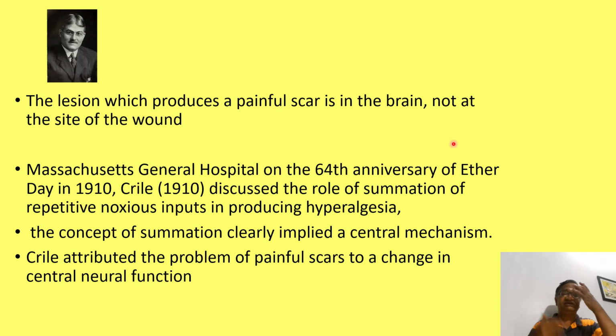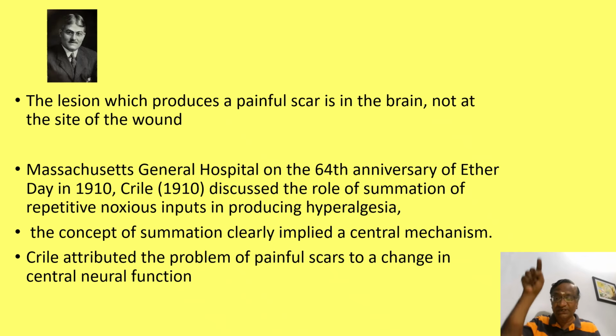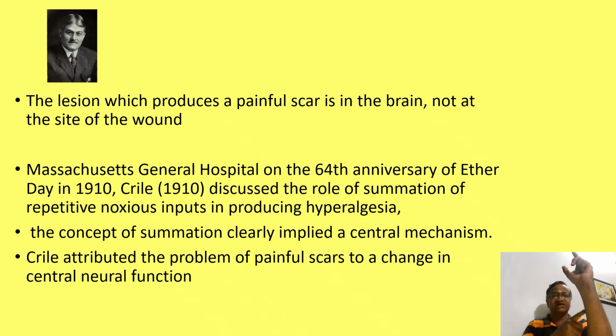He was a great person. Here there is a scar. Scar means everything is healed, but it is painful. What he said was, there is nothing here, the problem is something in the brain. That is what he told. On the 64th anniversary, in 16th October 1910, he discussed the role of summation of repeated noxious stimulus. Where should the summation occur? It should be a central mechanism. That is what he told. The scar which is painful becomes central. This is Crile's theory.